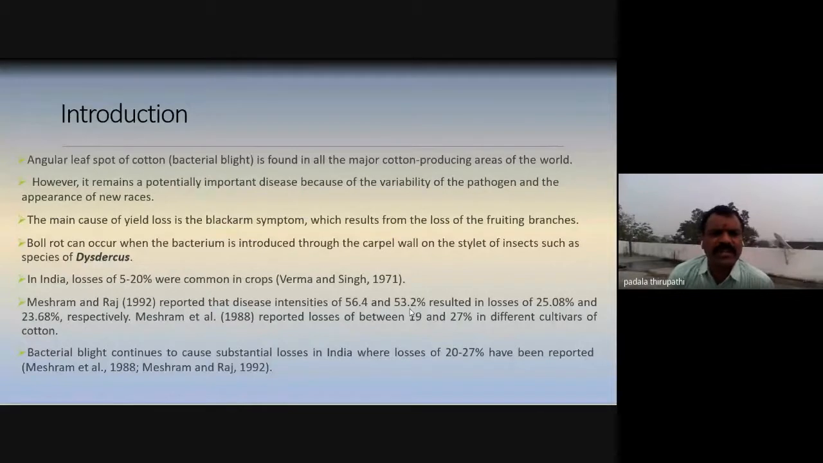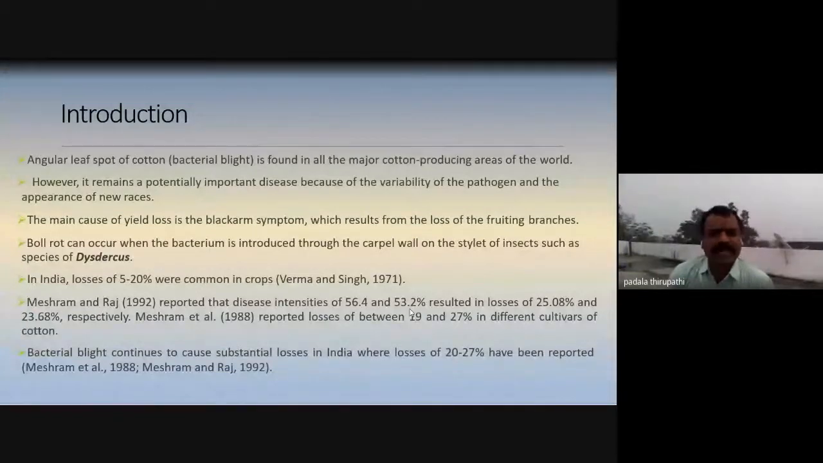So boll rot can occur when the bacterium is introduced through the carpel wall by the stylet of insects, such as species of Dysdercus. Okay, this is the species that causes this boll rot. And in India, losses of 5 to 20% were common in crops, according to Verma and Singh in 1971, from their research on this crop in our India.